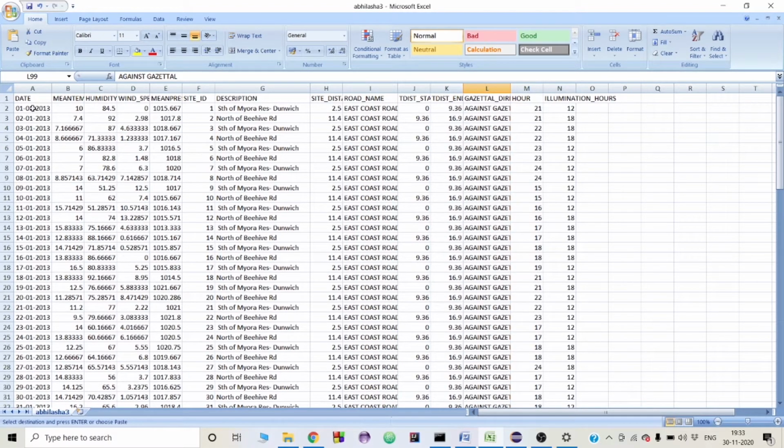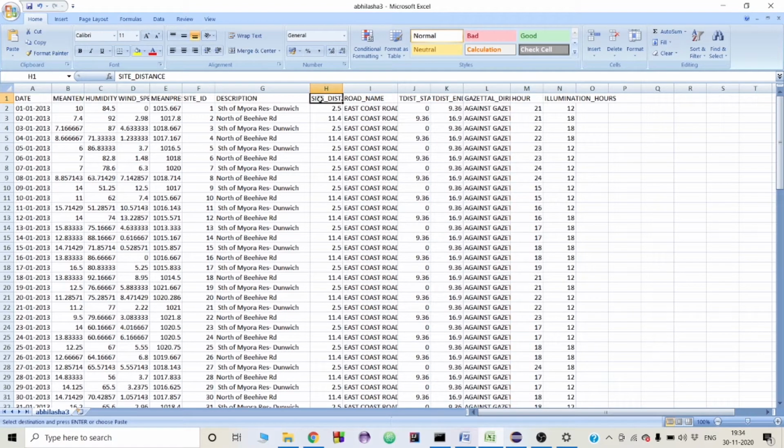So, over here, we have date, mean temperature, humidity, wind speed, mean pressure. These all give us the mean average values, which are responsible for weather factors. Now comes the factors responsible for traffic statistics. First one is site ID. This is the unique identifier used by transport and main roads for a location where traffic data is collected. Then comes description. It gives us the descriptive details of the physical location of the traffic counting device.